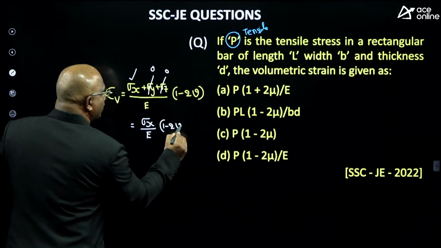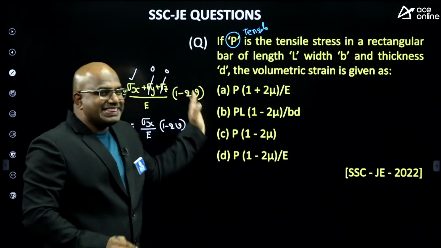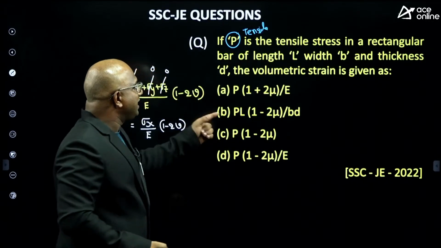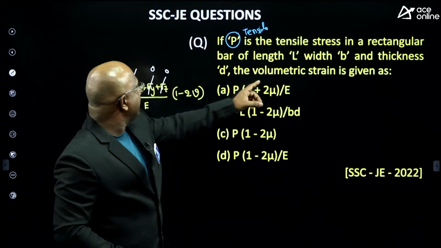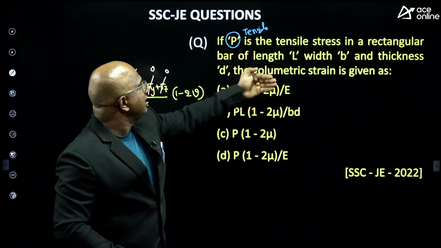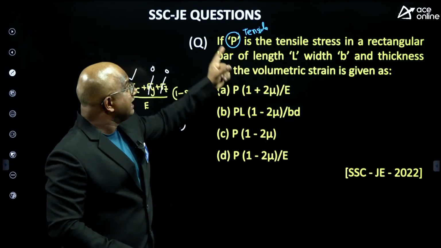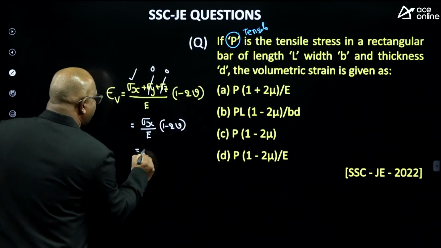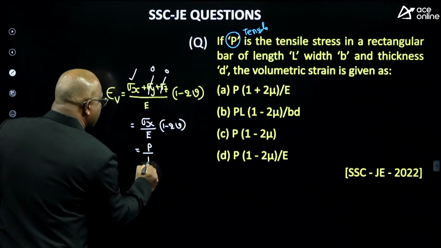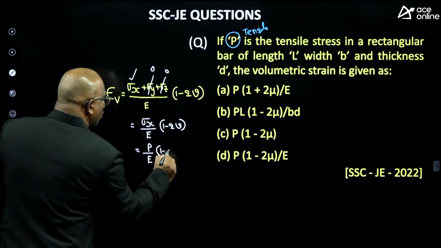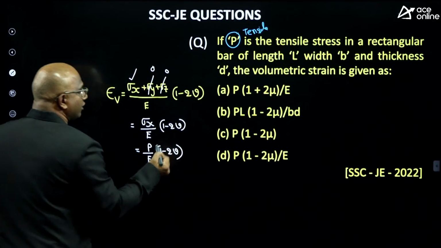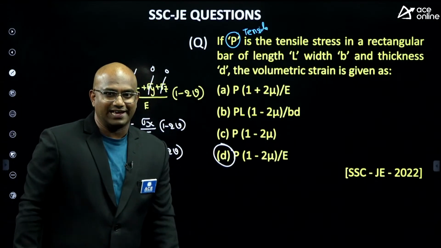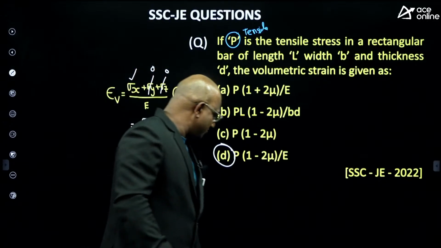What most of the students do is, they think that P is a force. So stress equals P by B into D, they used to write. No. He himself has given tensile stress. P is a tensile stress, which means sigma X equals P by E into (1 minus 2V). So it is exactly matching with option D. I hope this is clear for you.